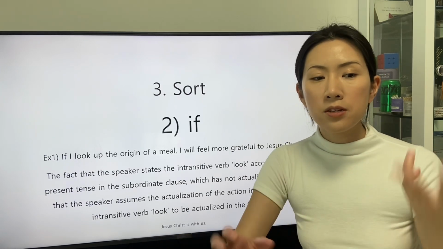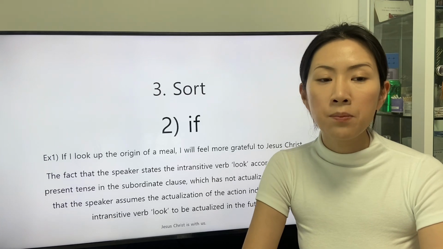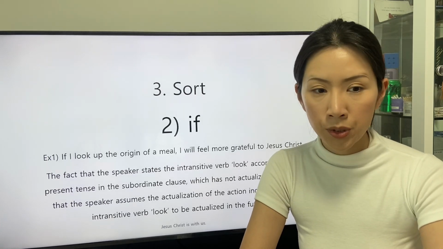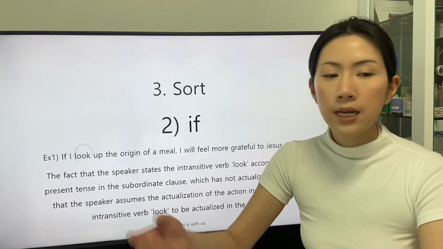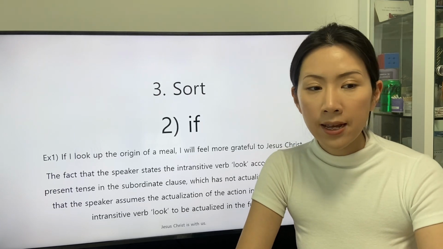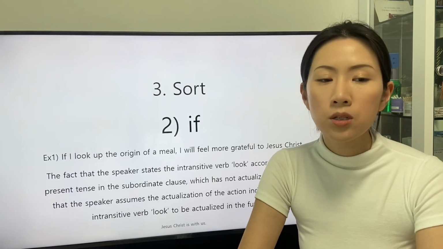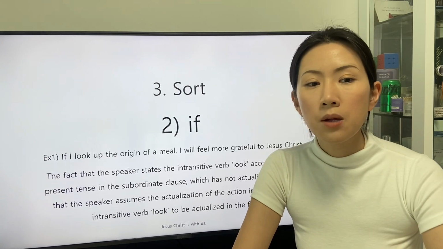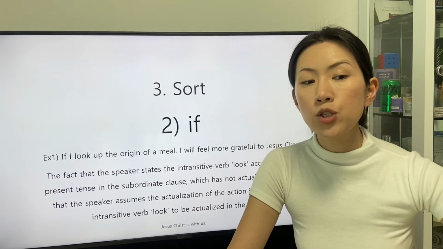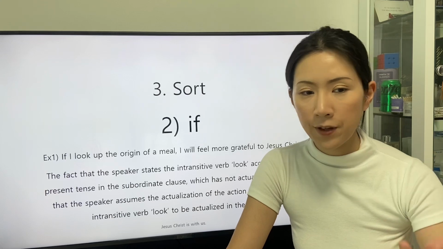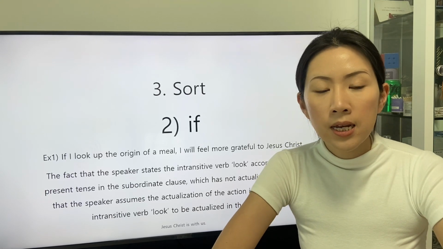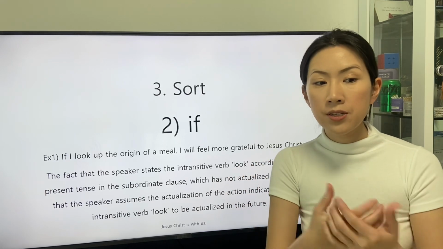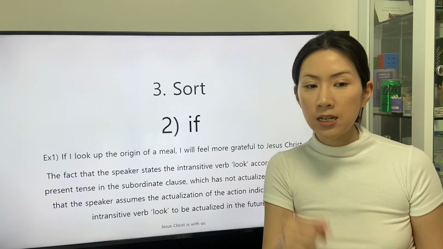The fact that the speaker states the intransitive verb look according to the present tense in the subordinate clause, which has not actualized yet, means that the speaker assumes the action indicated by the intransitive verb look to be actualized in the future.